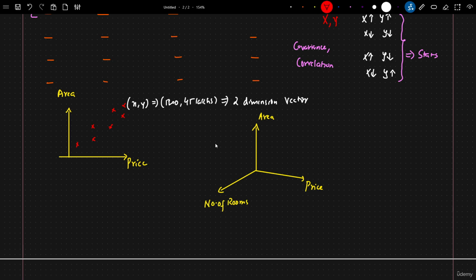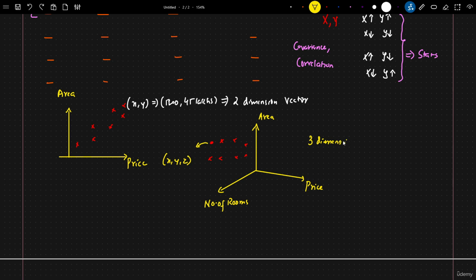Now let's say there are points like this, this, right? And these points are basically decided on these 3 values. That basically means every coordinate is represented by a vector of x, comma y, comma z. X can be area, y can be number of rooms, z can be price. So this basically becomes a 3-dimension, right?